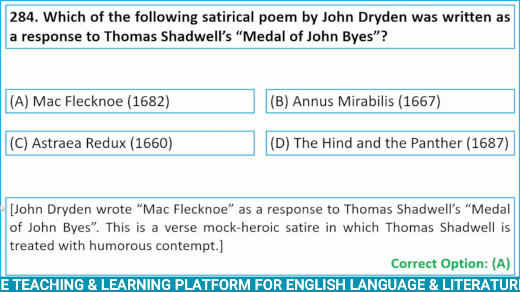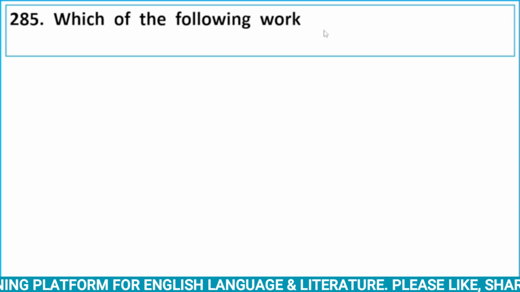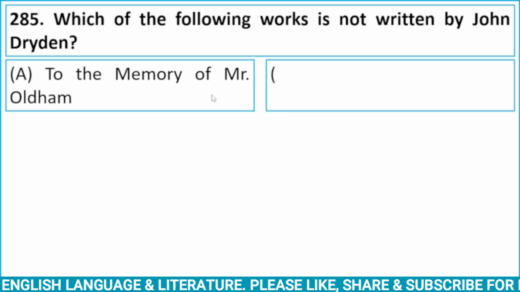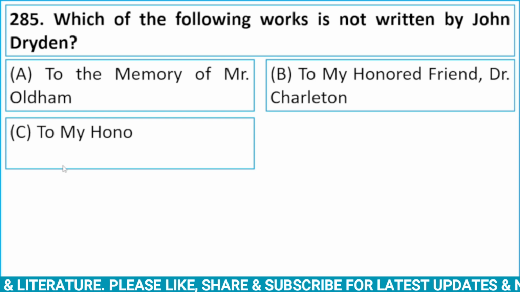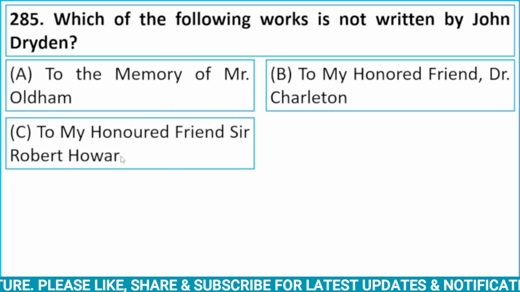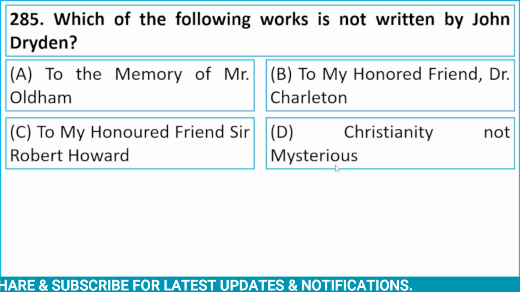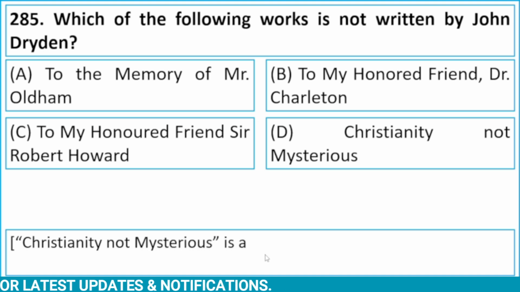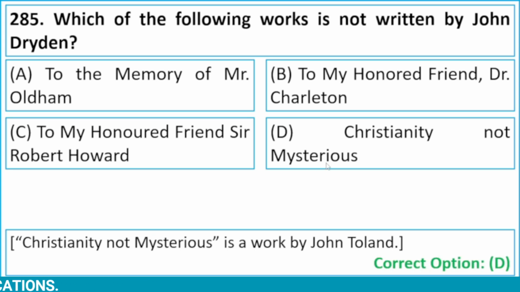Alright, now let's see next question. Which of the following works is not written by John Dryden? Option A, To the Memory of Mr. Oldham. Option B, To My Honored Friend Dr. Charleton. Option C, To My Honored Friend Sir Robert Howard. And option D, Christianity Not Mysterious. So Christianity Not Mysterious is a work by John Toland. It is not written by John Dryden. Here correct option will be D, Christianity Not Mysterious.